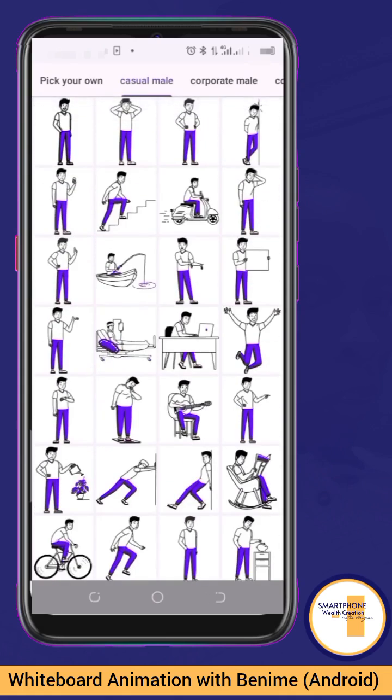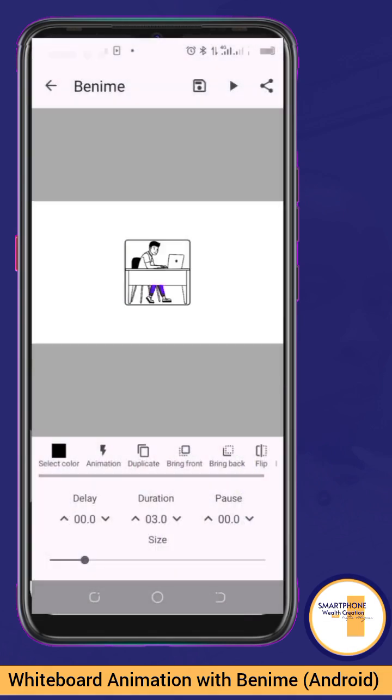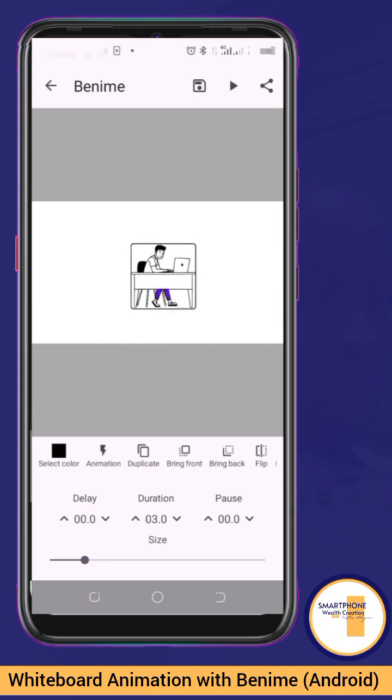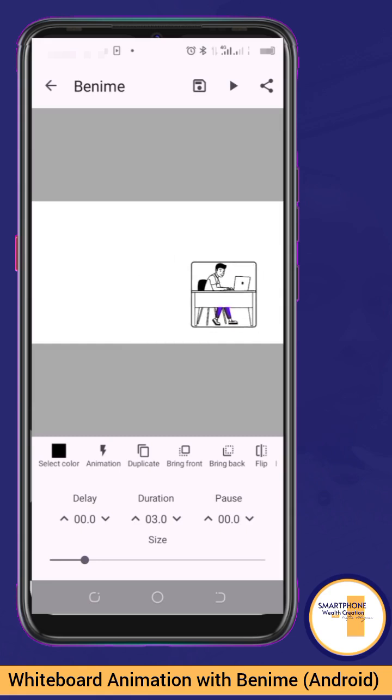Let's say I'm taking this, for instance. Can you see I have it there already? I can even work with this if I want to. But I intentionally went the route of making you download your own so that you have the flexibility to work with. You don't just rely on templates alone.